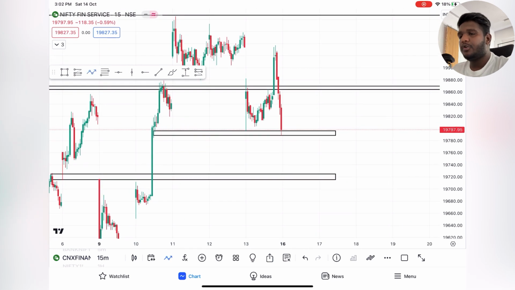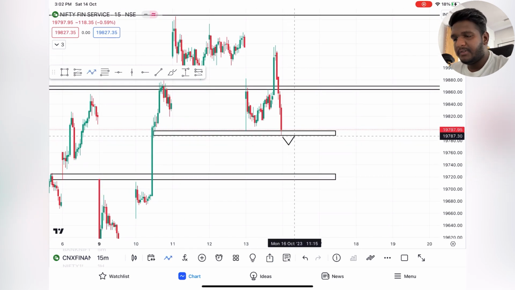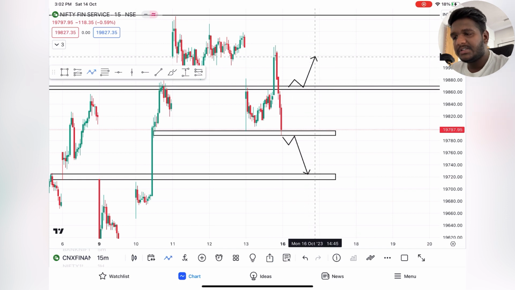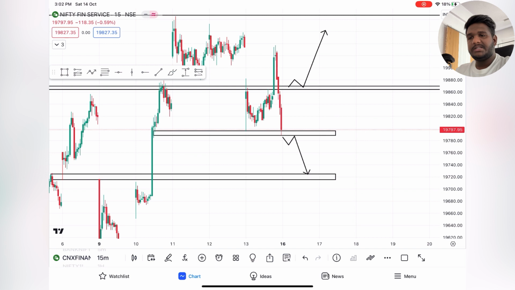Yes, over here for tomorrow, if it breaks this low with a retest, you guys can expect 19,720 on the downside, and on the upside, wait till it breaks 19,860, then you can expect 19,920 and 19,960. Okay, 19,960 and 19,920 can be your targets on the upside, and the downside I have explained.